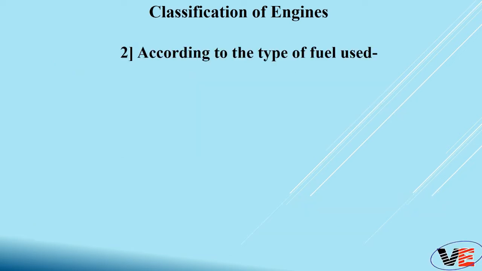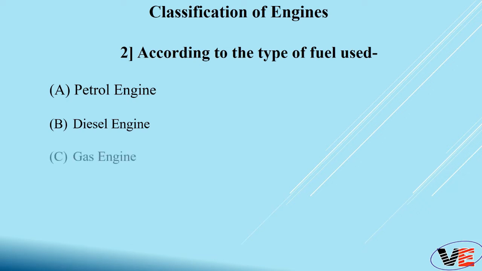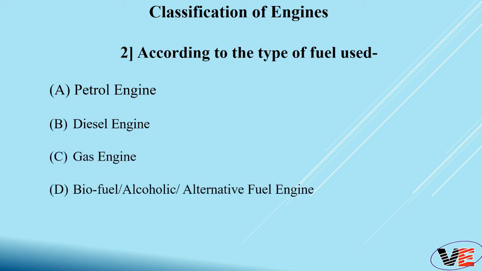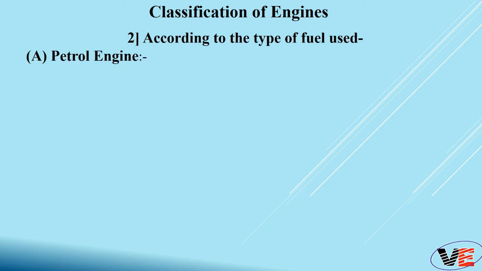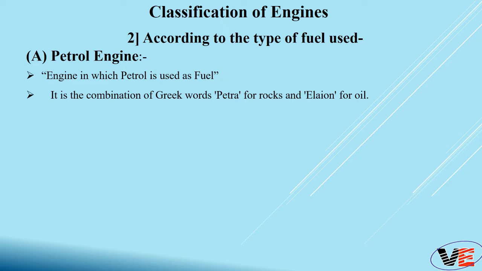The next classification depends on the type of fuel we are going to use. First is the petrol engine, second the diesel engine, third the gas engine, and last is the biofuel, alcoholic or alternative fuel engine. Let's see these four engines one by one. First, the petrol engine. The engine which uses petrol as a fuel is called a petrol engine. The word petrol is nothing but a combination of two Greek words, petra, which stands for rock, and eloin for oil.